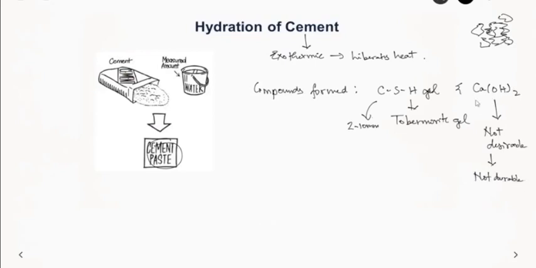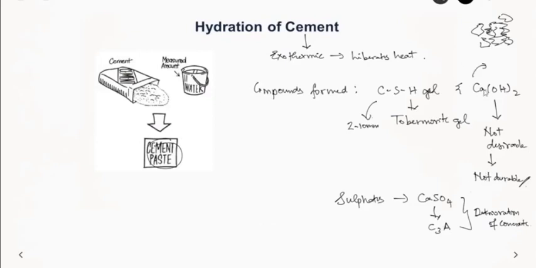What happens is when compounds like sulfates are there, this Ca(OH)2 reacts with the sulfate and forms calcium sulfate, CaSO4, and this starts reacting with C3A. When this reacts with C3A, the concrete starts deteriorating. This happens usually over a long duration of time. Initially it may have strength, but during the later stages it won't have as much strength.